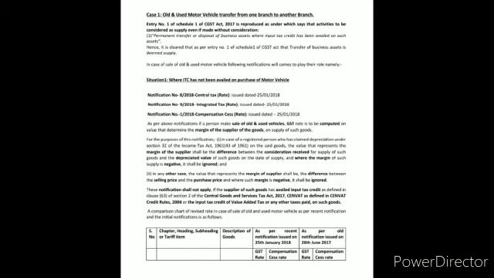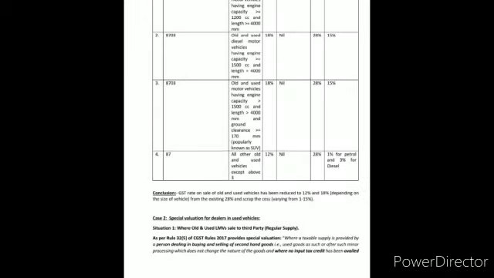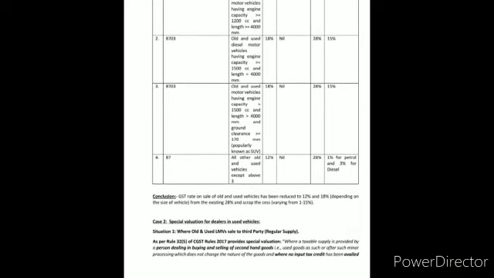And tax rates are as follows. There are 4 entries in Notification number 25/2018. Entry number 1, tariff entry 8703, which says old and used petrol, LPG, CNG motor vehicles having engine capacity greater than or equal to 1200 cc and length greater than or equal to 4000 mm. Rate is 18% and cess is nil. Prior to this, rate was 28% and cess was 15%.